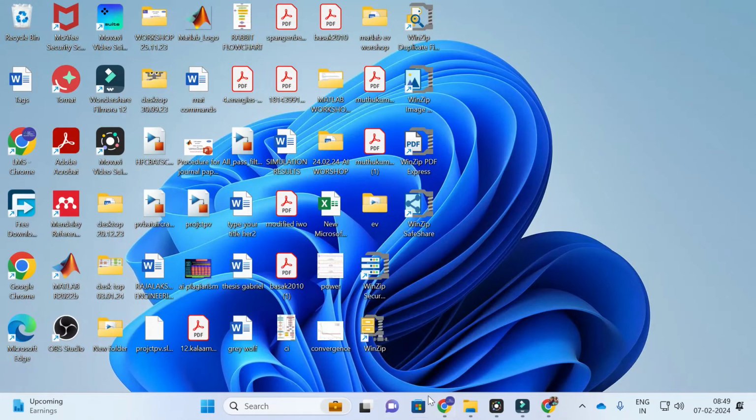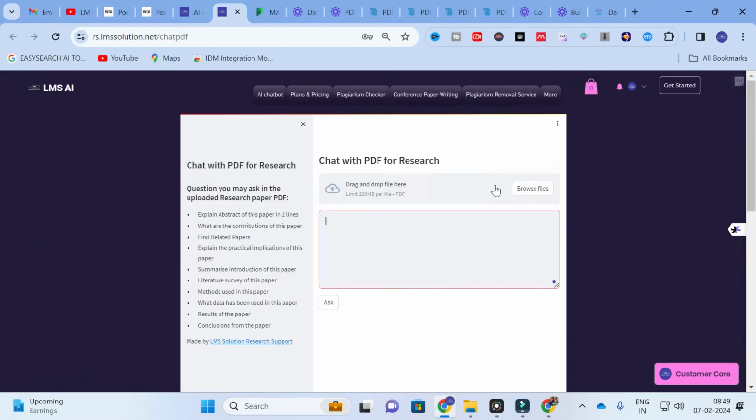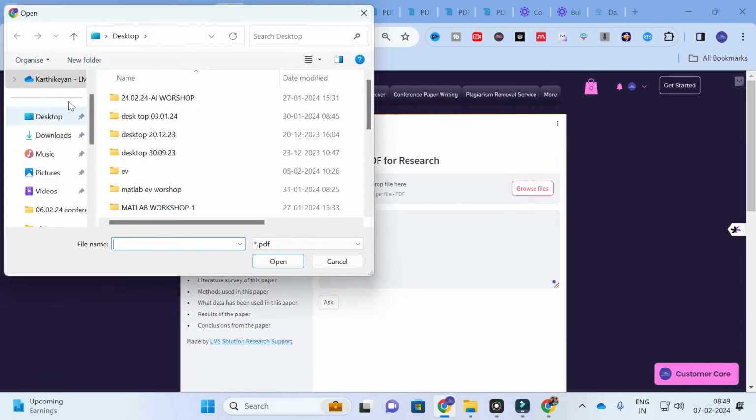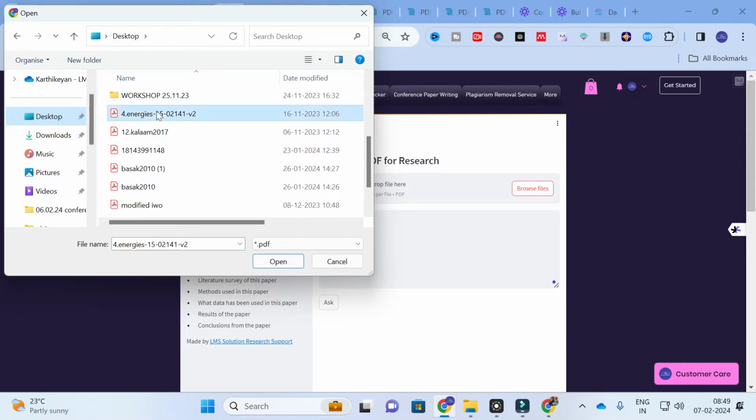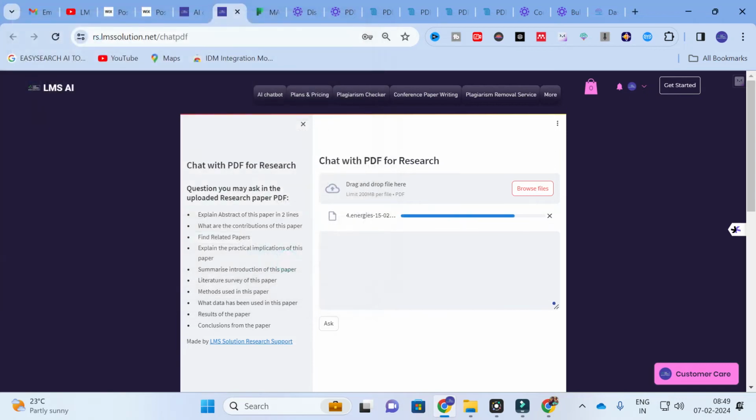In order to do so, I am going to that same template again. So you can browse that particular PDF and upload it. This is the PDF I am going to upload. So I have uploaded that PDF. After that, I am going to ask